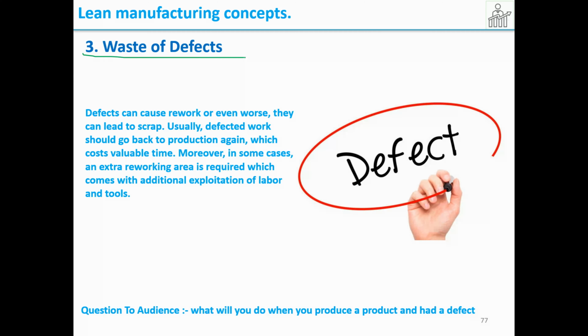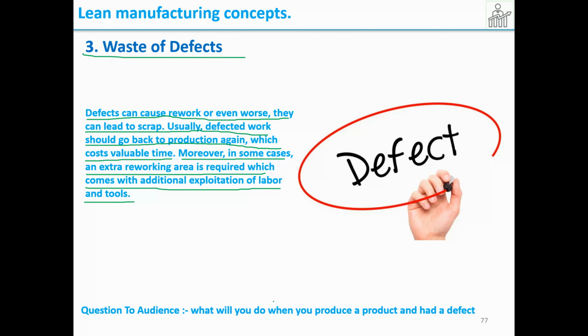Then waste of defects. Defects can cause rework or even worse, they can lead to scrap. Usually, defective work should go back to production again, which costs valuable time. Moreover, in some cases, an extra reworking area is required, which comes with additional exploitation of labor and tools.